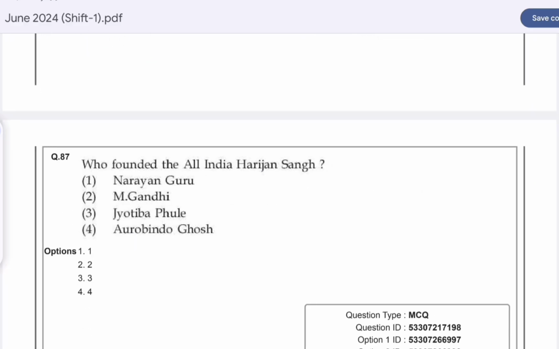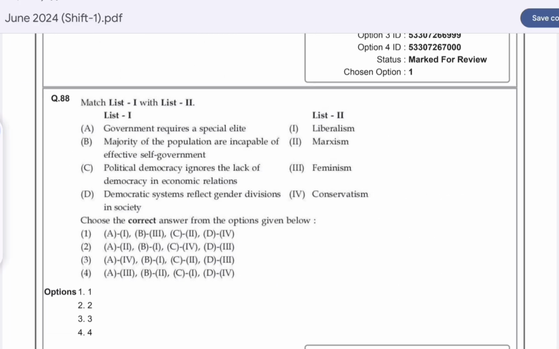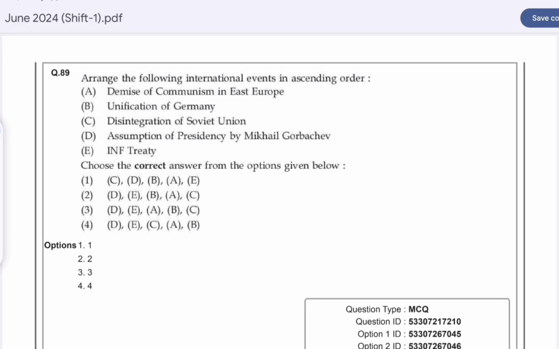Question number 87. Who founded the All India Harijan Sangh? Option B is correct here, Mahatma Gandhi. Question number 88. Match list 1 with list 2. Option C is correct here: government requires a special elite. Option D is correct here: conservatism. Majority of the population are incapable of effective self-government is liberalism. Political democracy ignores the lack of democracy in economic relations is Marxism, and the democratic system reflects gender division in society is feminism. Question number 89. Arrange the following international events in the ascending order.